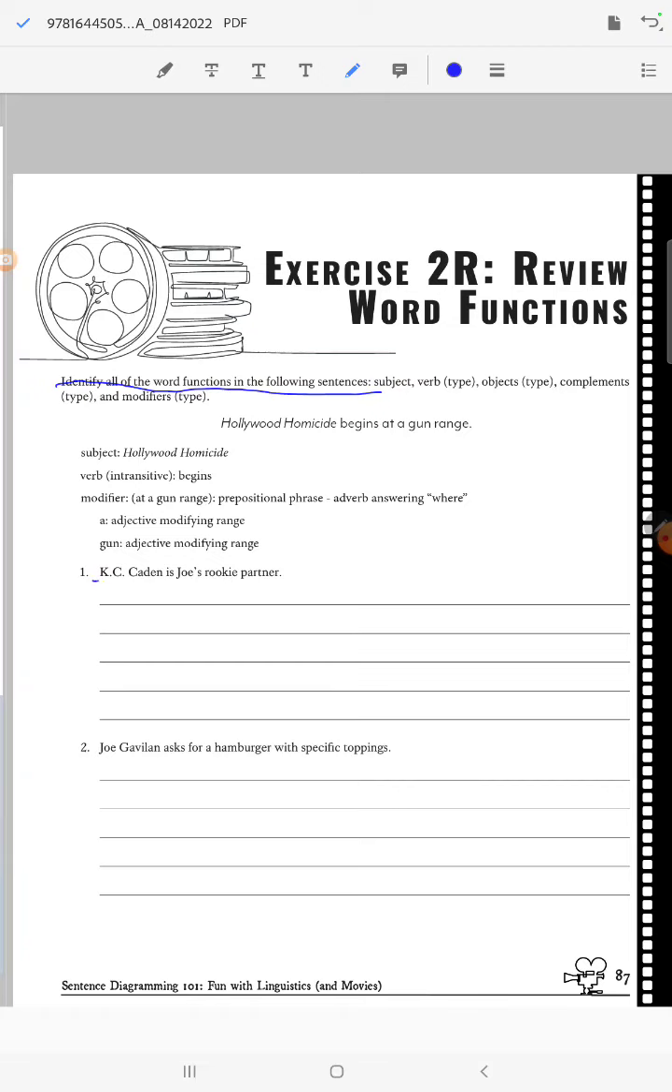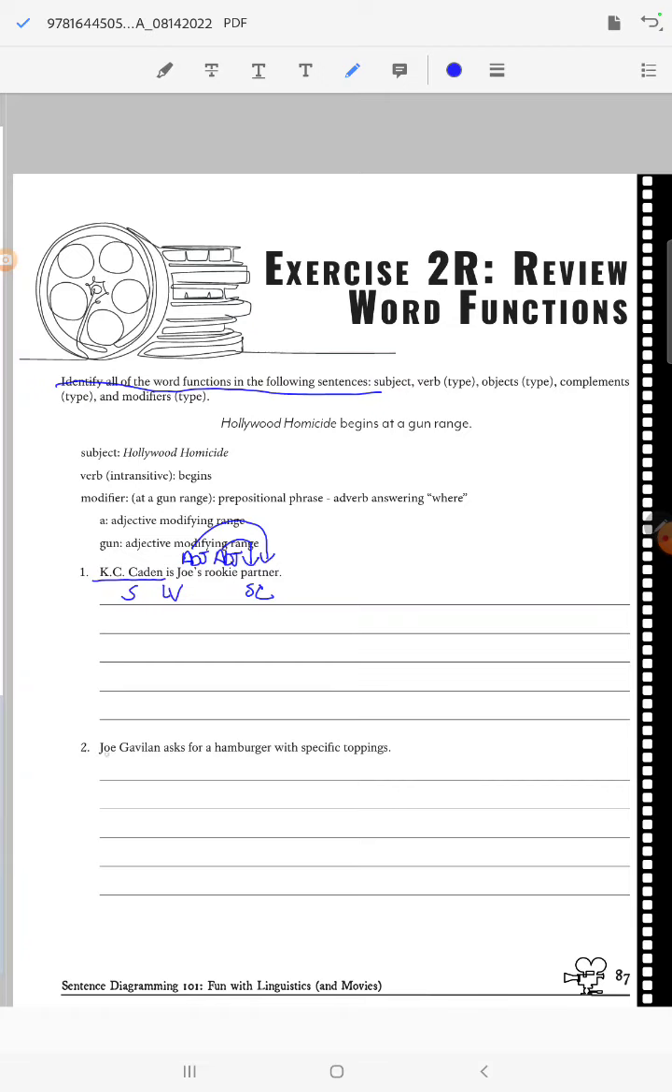So Casey Caden is our subject in the first one, and then he is a linking verb, and then he is partner, meaning that Joe's and rookie are both adjectives here because it's the rookie partner and then it's Joe's partner.